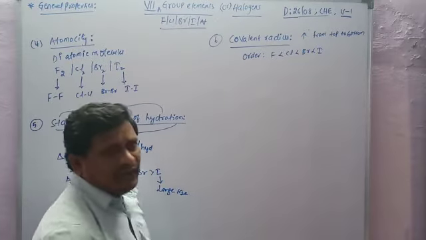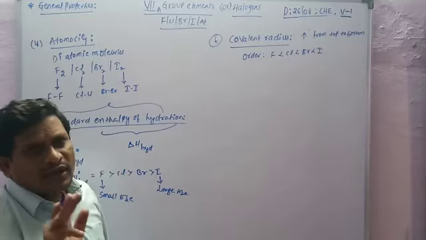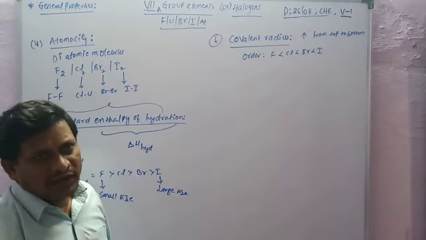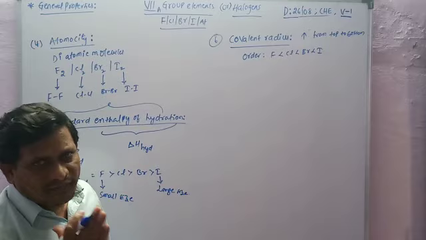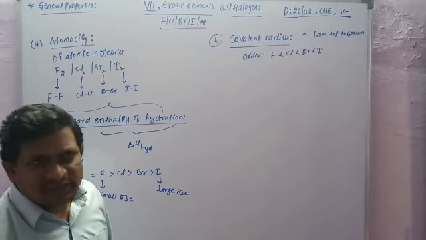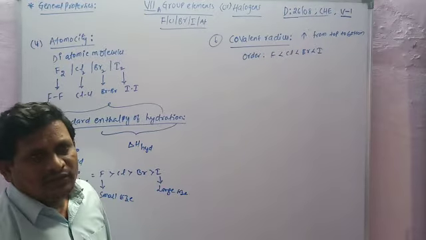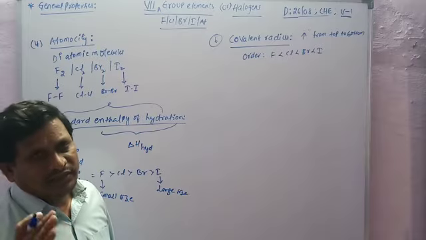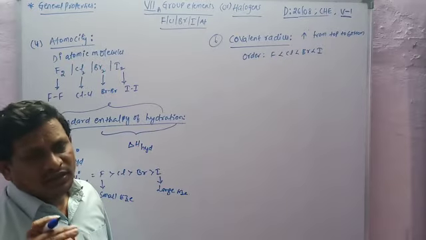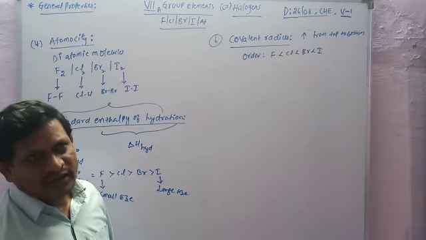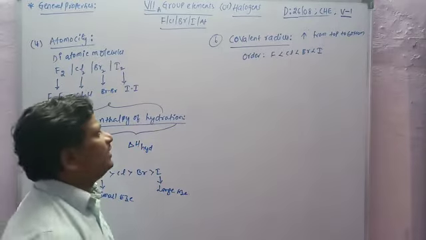What is covalent radius? When two atoms are held by a covalent bond, the covalent radius is half of the internuclear distance between the two atoms.